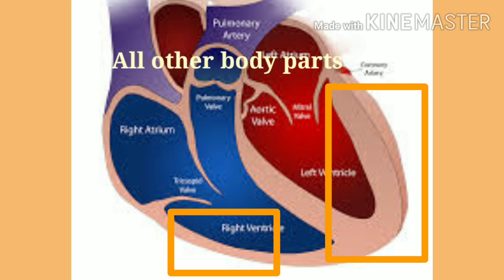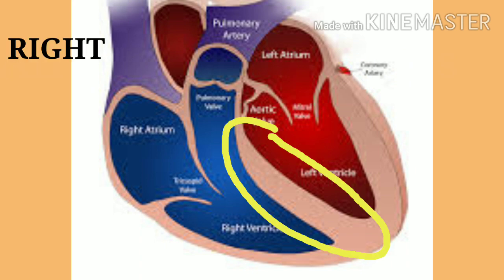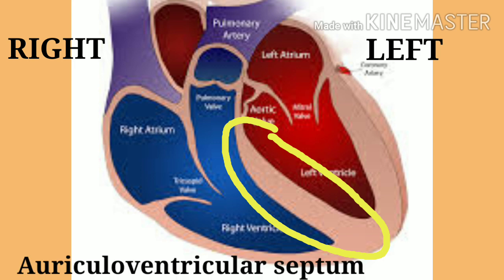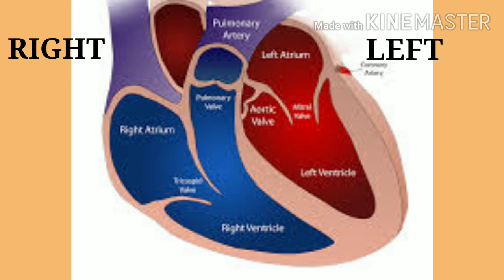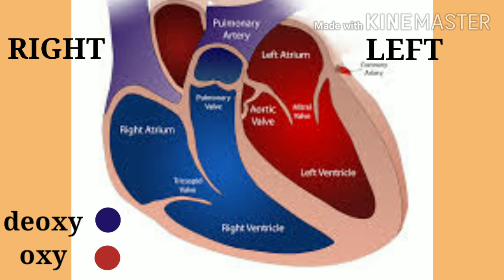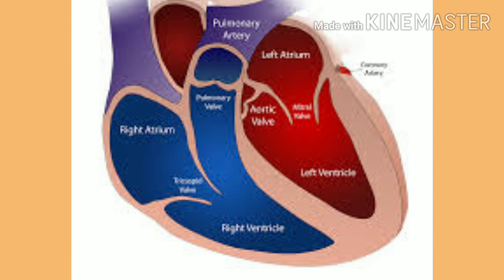The right side of the heart is separated from the left side of the heart by means of an auriculoventricular septum. The right side of the heart contains the deoxygenated blood and the left side of the heart contains the oxygenated blood. Next, we can study about the blood vessels entering the heart.